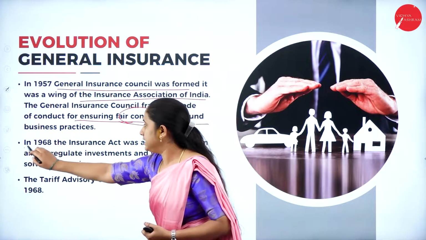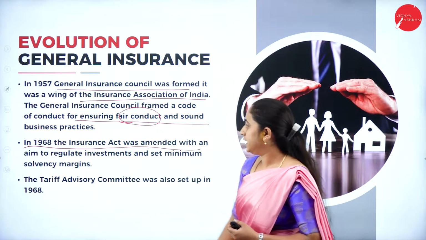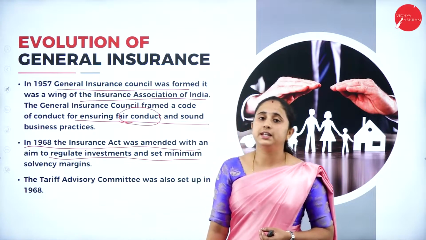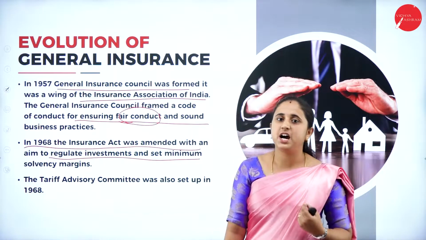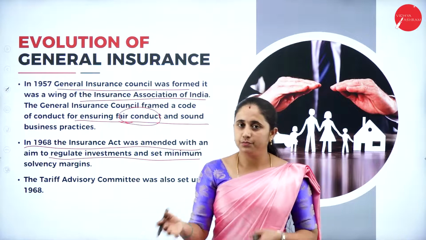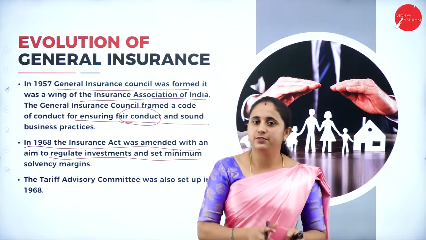In the year 1968, the Insurance Act was amended with an aim to regulate the investments and set a minimum solvency margin. With this, both the company as well as the insured will not suffer losses.